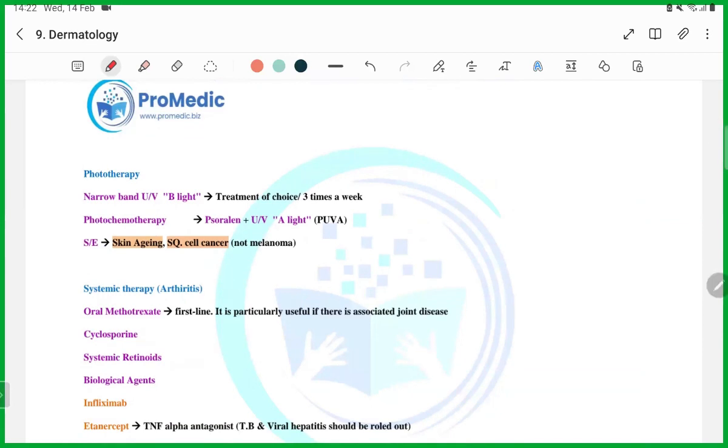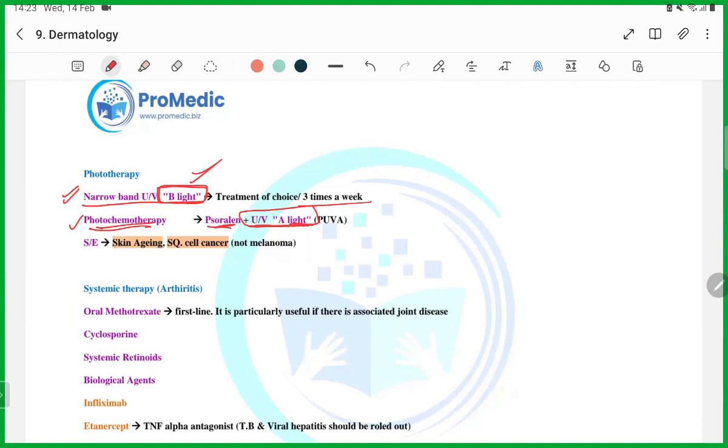Phototherapy, guys. And remember, their favorite question is B light. They're going to give you A light, B light, gamma light, alpha light. So you have to select B light, guys. B light 3 times a week. Then the other thing is photochemotherapy, which you can use with psoralen and ultraviolet A light. Here it is A light, guys. But in phototherapy alone, it is only B light. If it is photochemotherapy, then you have to give this with A light.